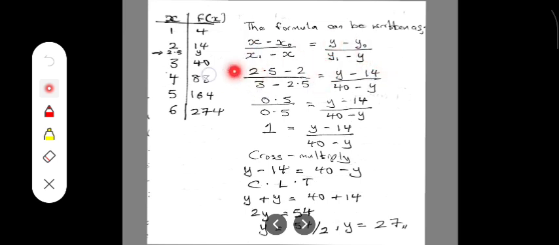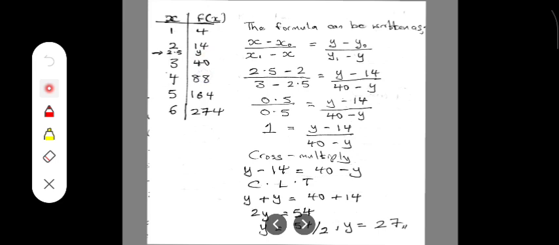Now s is equal to 2.5, the value we are trying to interpolate for, minus s subscript 0, which is the immediate value before the target value. The target value is 2.5, so the value before 2.5 is what? 2. Now our s subscript 1 is the immediate value after the target value, which is 3, minus s, which is 2.5. For the right hand side, we have y, the unknown, minus y naught, the immediate value before y, which is 14, divided by y subscript 1, the immediate value after y, that is 40, minus y.